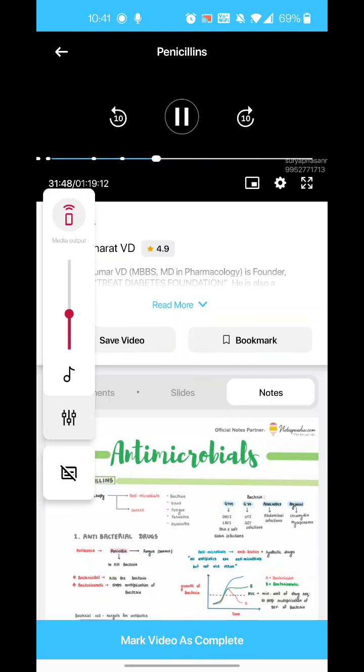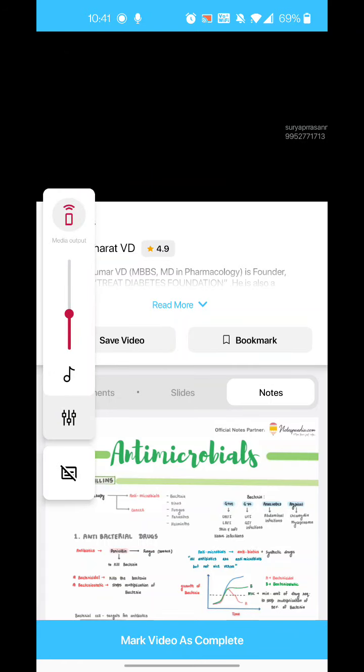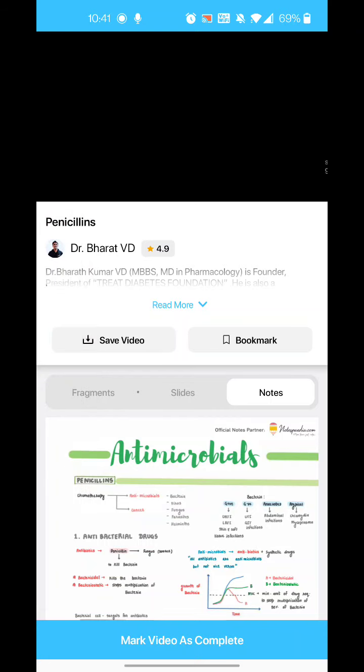Procaine penicillin. So if you add procaine to the penicillin, what happens? Penicillin will be released slowly from this procaine. So that's the reason this drug will be long acting. It will act for around 12 to 24 hours. That is the duration of this drug. And this drug is given by intramuscular route.